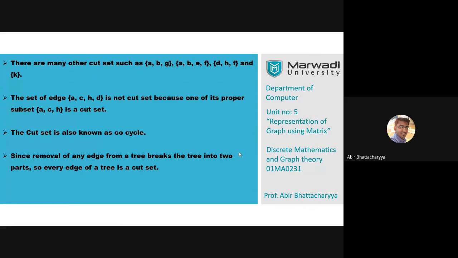And the third part is that every cut set of a graph is known as a co-cycle. This is just a naming. Okay. Now I will give you some questions. Just try to solve them and write down your answer in the chat box.